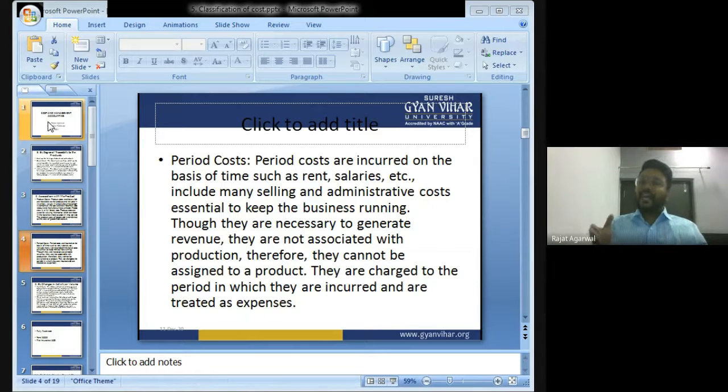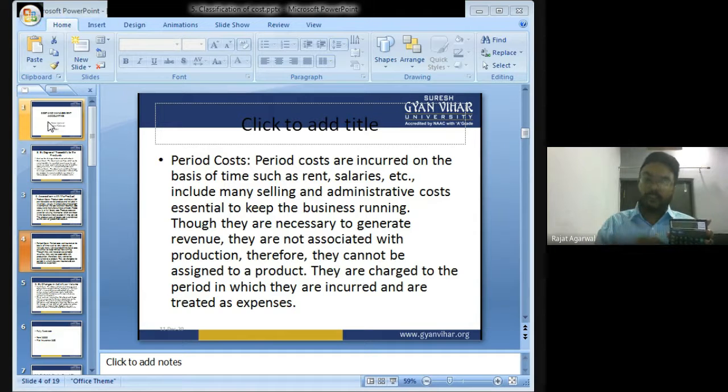Now, this expense, that is rent, I have to pay every month, no matter how many calculators I am manufacturing. If I am manufacturing one calculator, I have to pay rent 50,000.